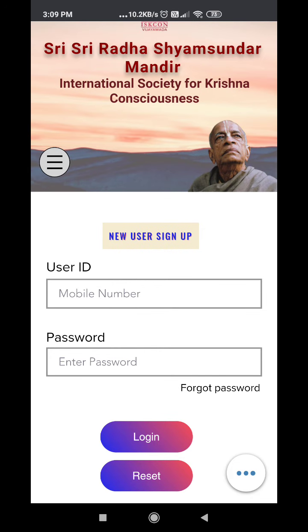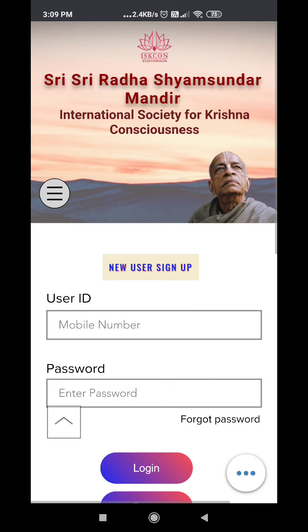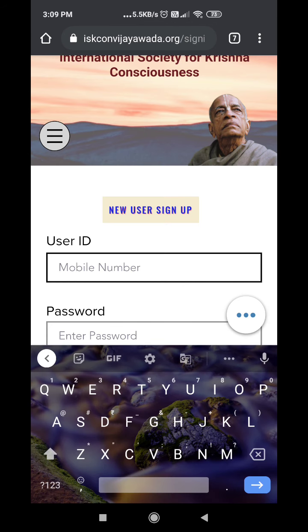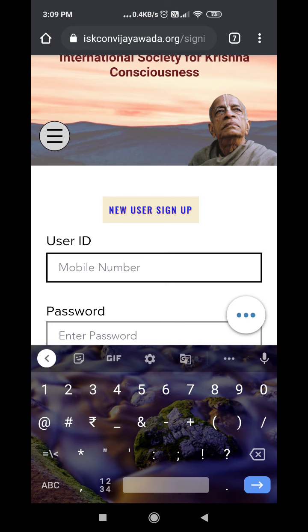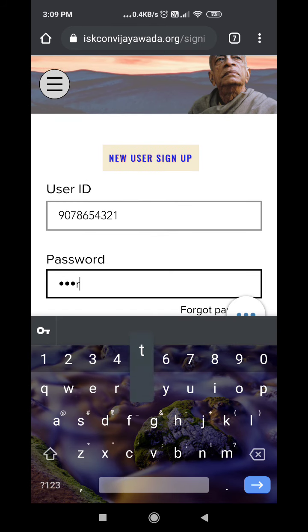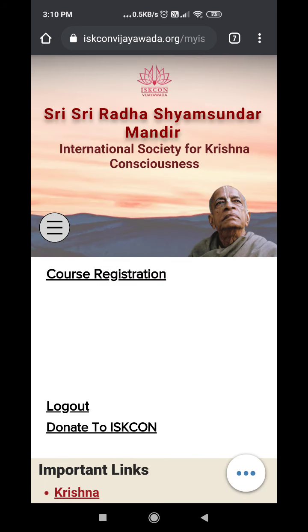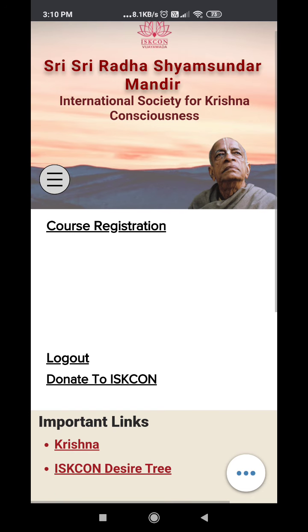Here you will find user ID and password, or if you want to log in you can go to your home page also, where at the bottom you will find the login option. Here you put your user ID, which is your unique mobile number, and the password, then login. So now you have entered into your own account. You will find three options: course registration, logout, and donate to ISKCON. So go to course registration.